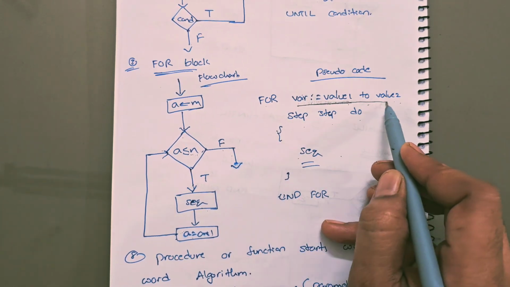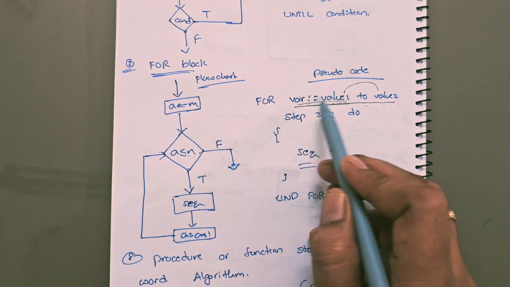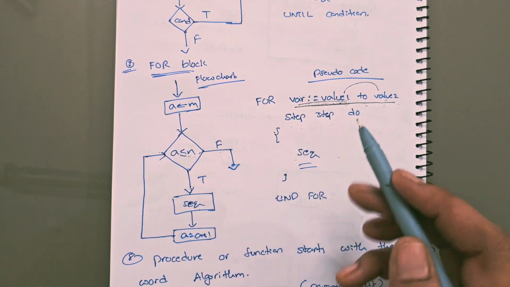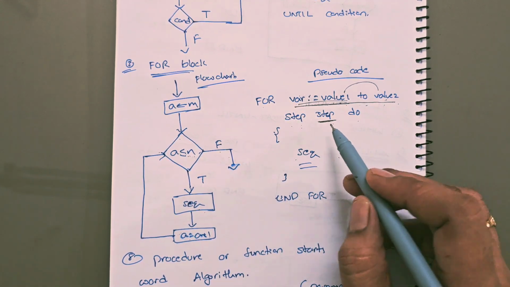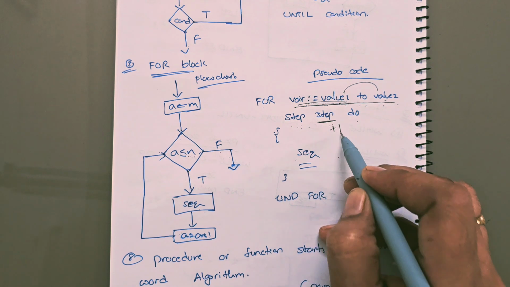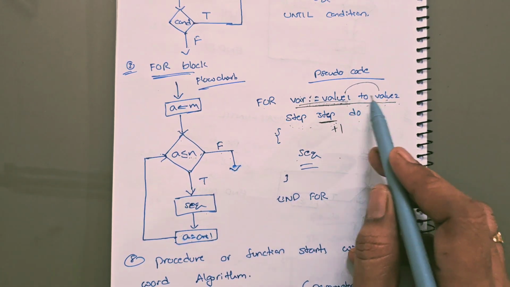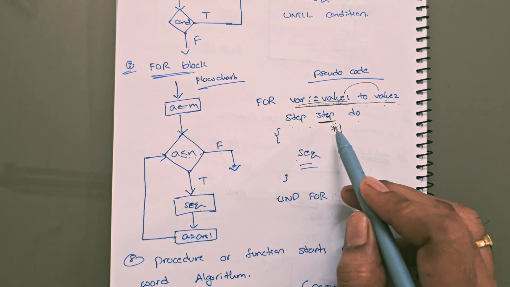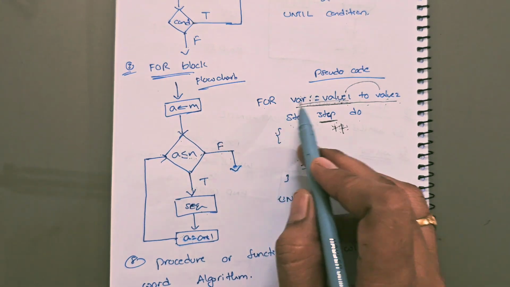So you can see the entire thing: initialization and condition. This is the initialization step and this is the condition. Step, what is step? Nothing but this is the increment. By default, the step value is +1. If you don't provide any step, by default, the value will be incremented by 1. Otherwise, you can provide the step value +2, -1, +3 like that. Okay. So how will it work?